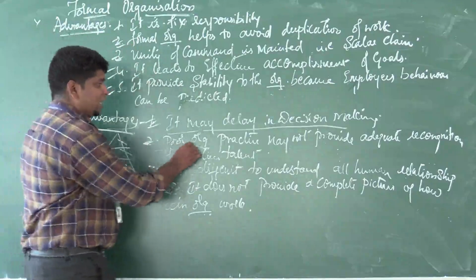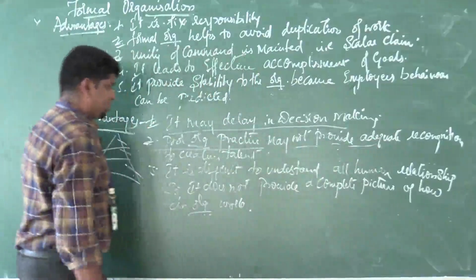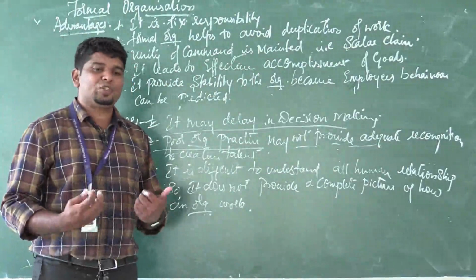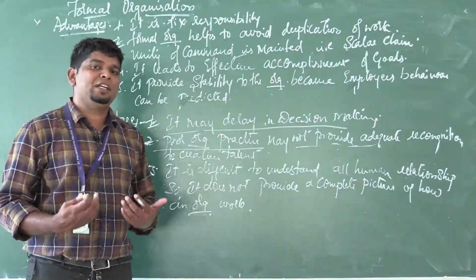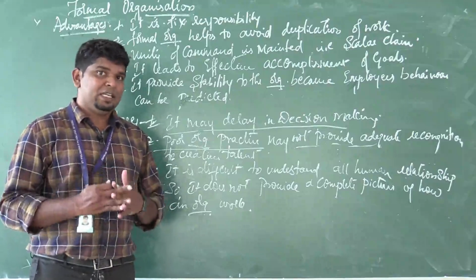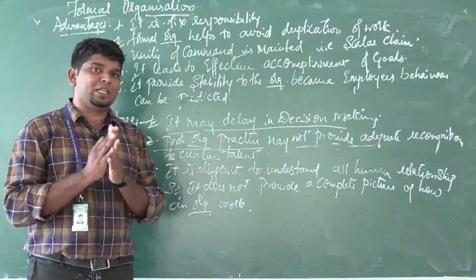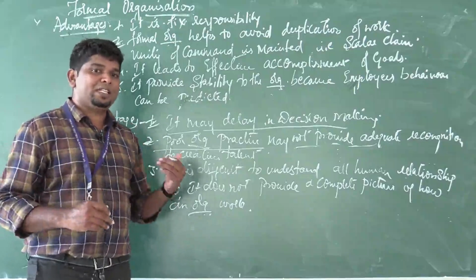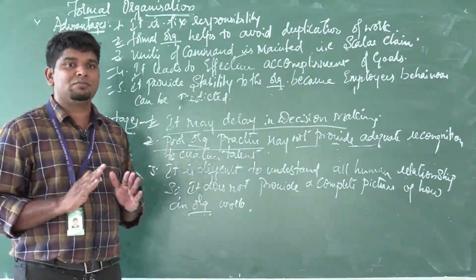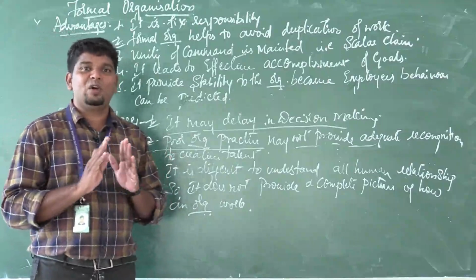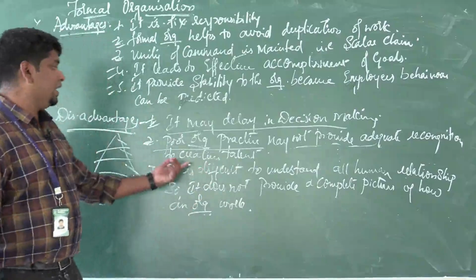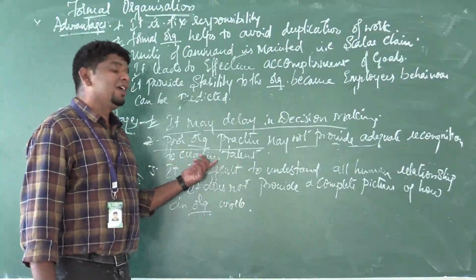Second one, poor organization practice may not provide adequate recognition to creative talent. If you feel, I am an employee here and I am a talented person, for example, your employee is more talented, but in the formal organization, as per the rules or plans given by the top level manager, that much only you have to do. More than that, there is no clear-cut message, or such things will not happen. We just say, just do it. So that will lead to a lack of adequate recognition of your creative talents.